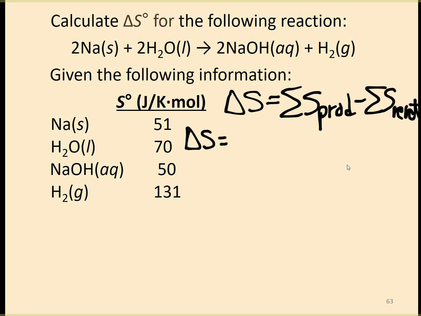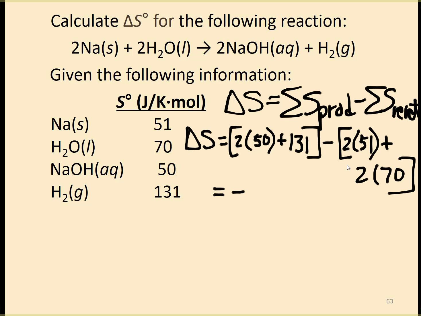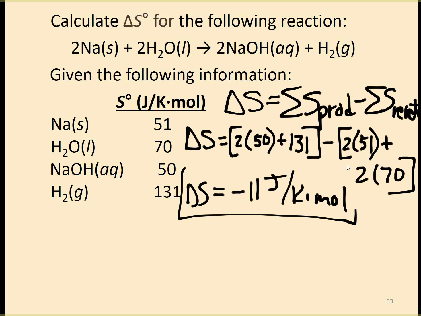So put your numbers in. I like to use brackets to keep the products and the reactants separate. Remember, the elements are not zero when you're calculating delta S. And for my final answer, I get a negative 11 joules per Kelvin per mole. So this is a decrease in disorder. And we see that our number is really small. And so that's very typical for these delta S's to have a very, very small number.